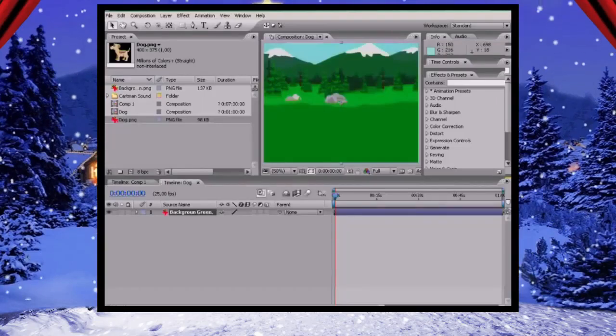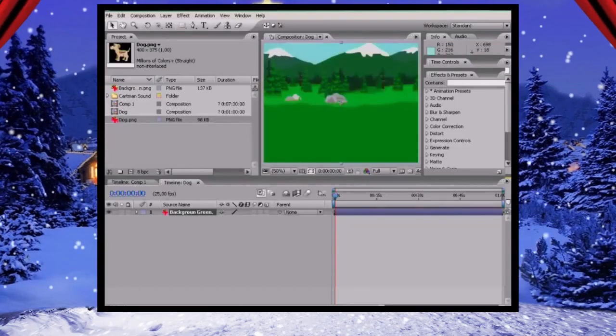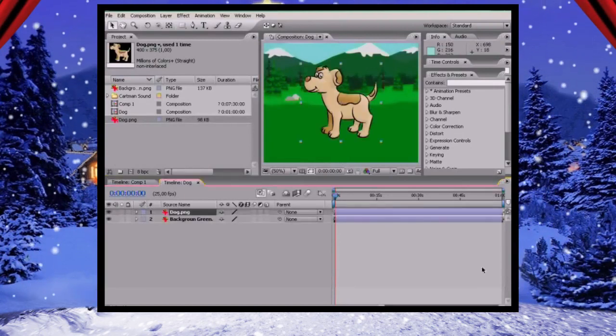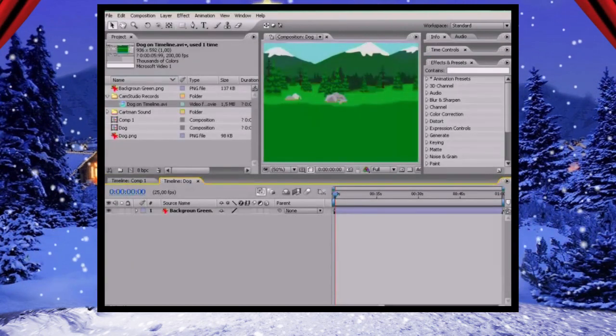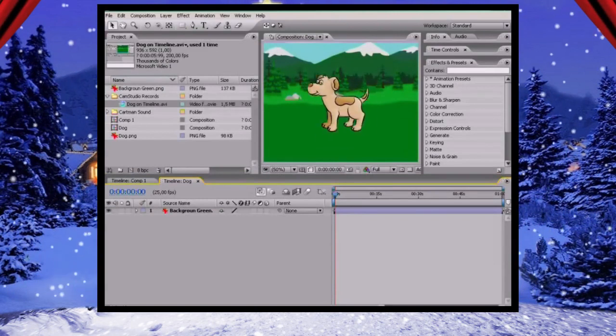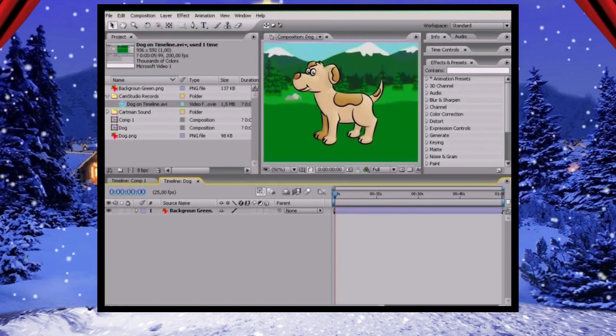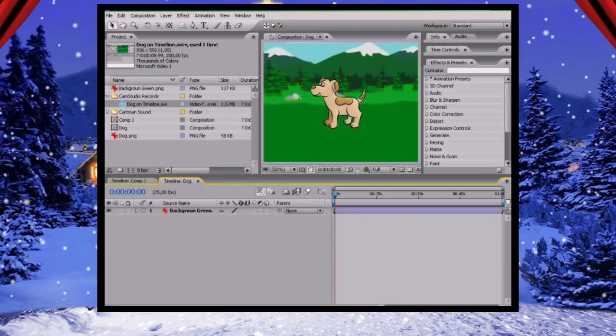Let me show you how to deal with files on the timeline. As you already know, any image that is placed on the timeline automatically extends the entire length of the timeline. But what if, for example, we have a dog that must appear on the 20th second of our cartoon, and then on the 40th second disappear again?